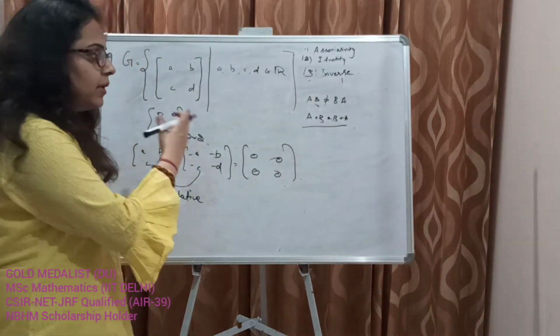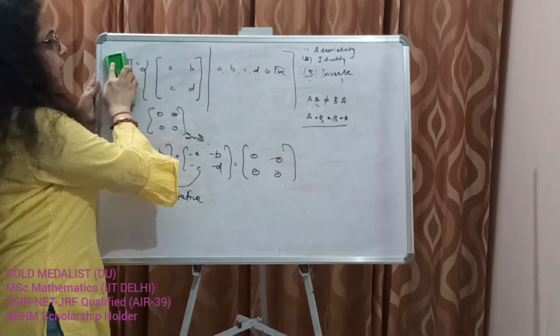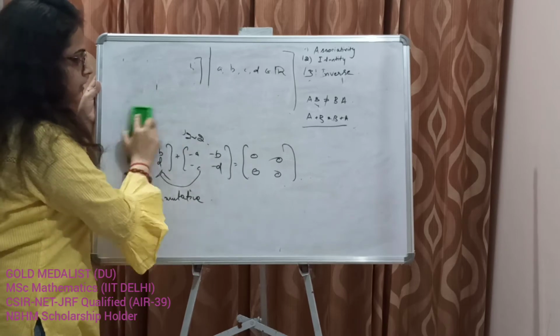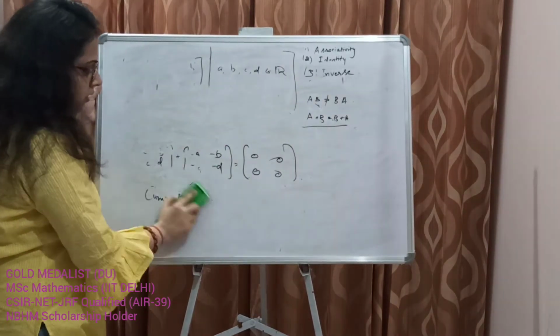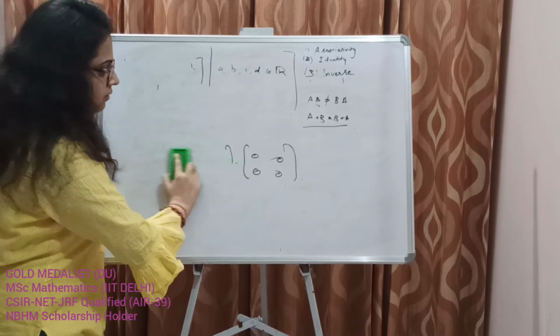So hence this is an abelian group under matrix addition. Okay. My next example will be on matrix multiplication. Don't freak out. That is not at all a very tough example, but definitely an example to be taken.